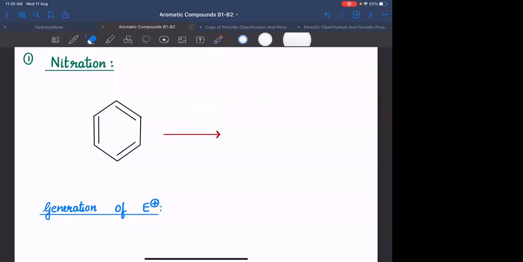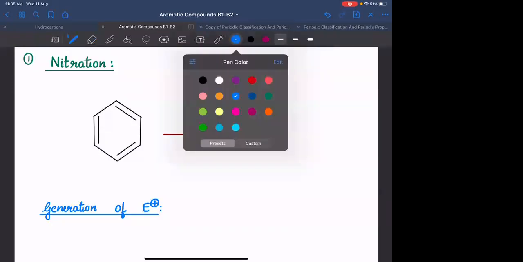It is NO2 positive. Everyone, simple question that you will be asked in JEE mains or NEET. What is the electrophile in the nitration of benzene? It is NO2 positive. CET में भी same question. CET में आने का chances ज़्यादा है because it is straightforward. Okay? ठीक है.